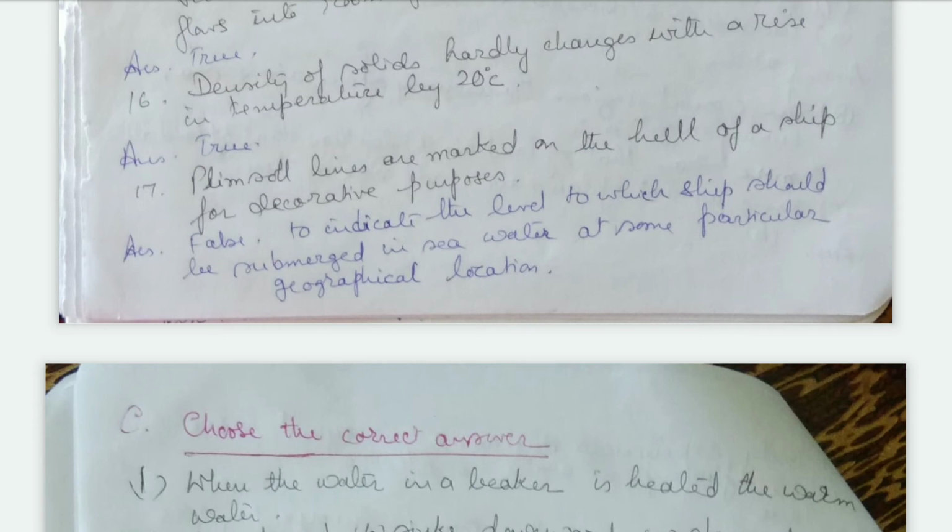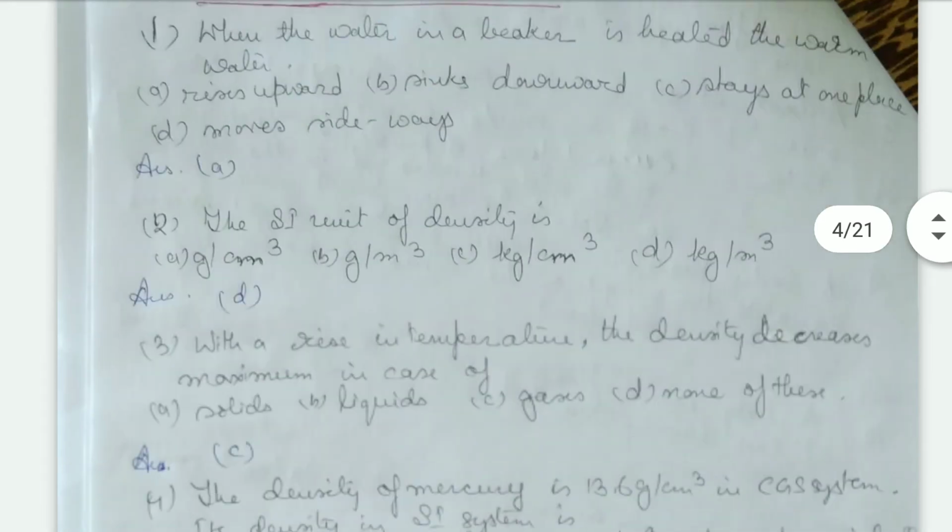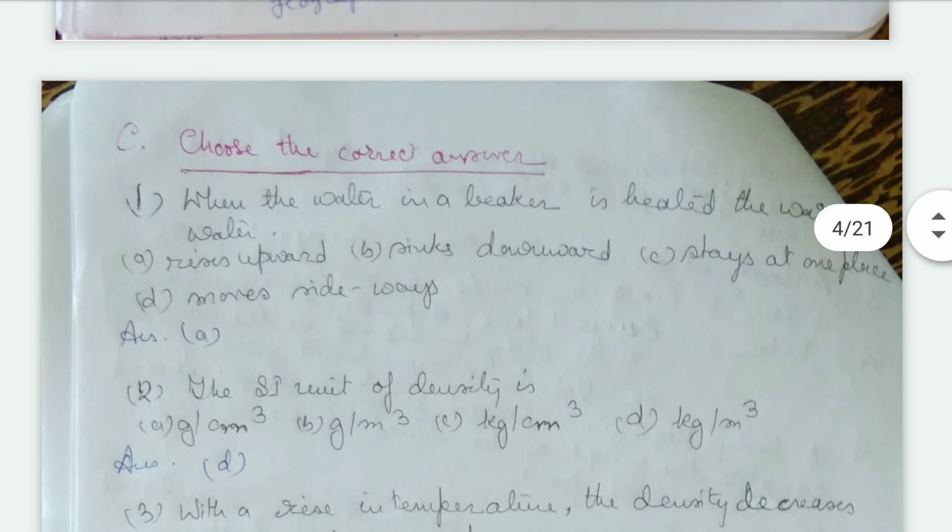No, false. They are marked to indicate the level to which the ship should be submerged in the sea water at some particular geographical location. To mark that, the Plimsoll lines are marked. Then we have come to choose the correct answer.